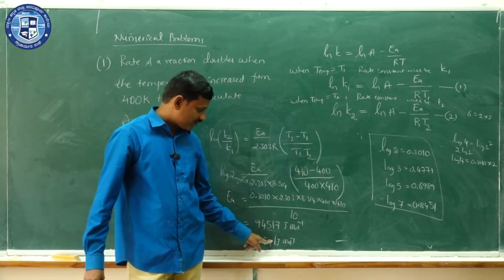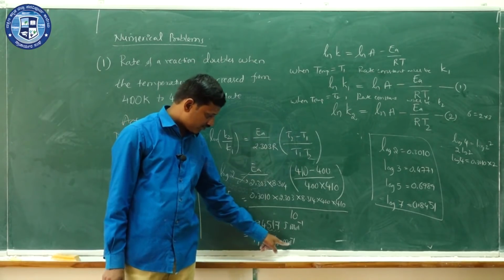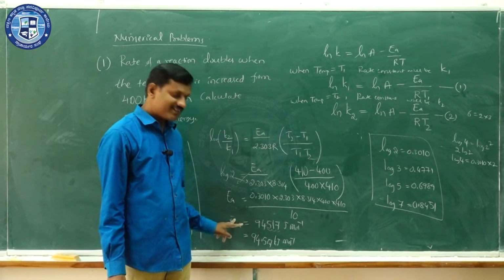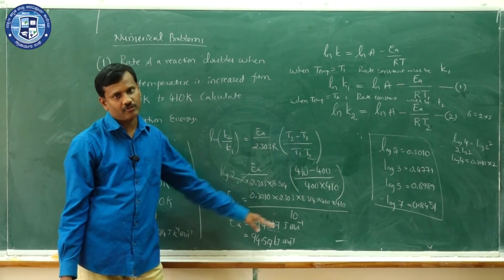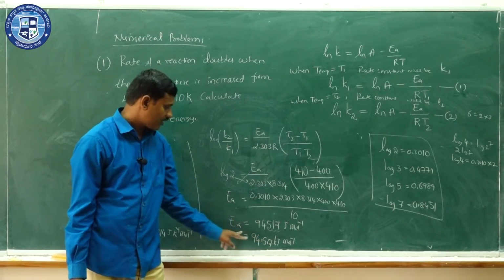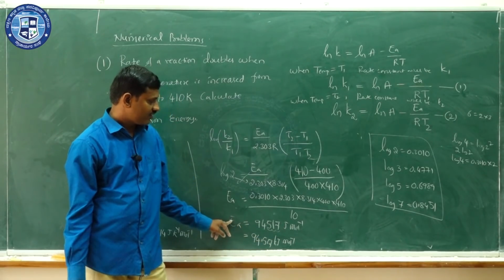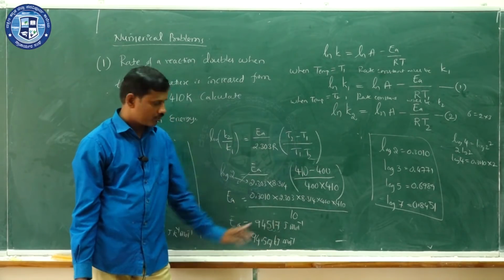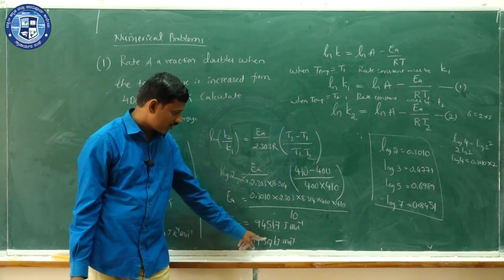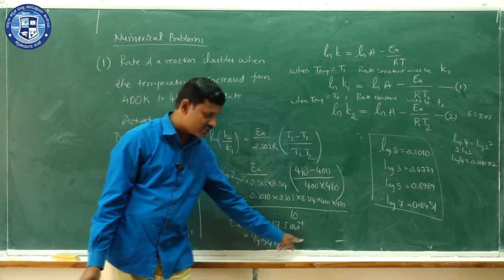The final answer must have the unit if the unit is there for that quantity. If it is a unitless quantity, no need to write that. So here the activation energy will be in joules per mole, you know that. So it is 94.517, and here you write the unit.